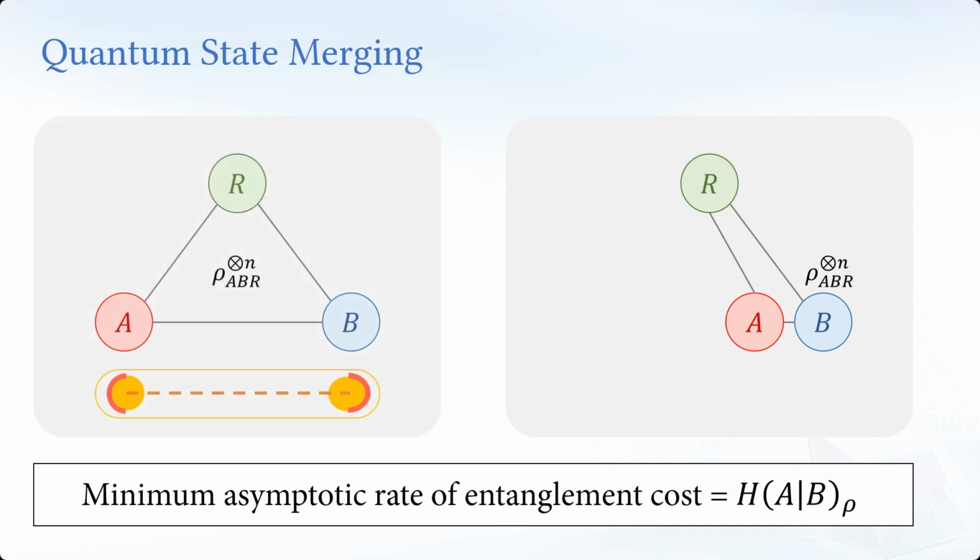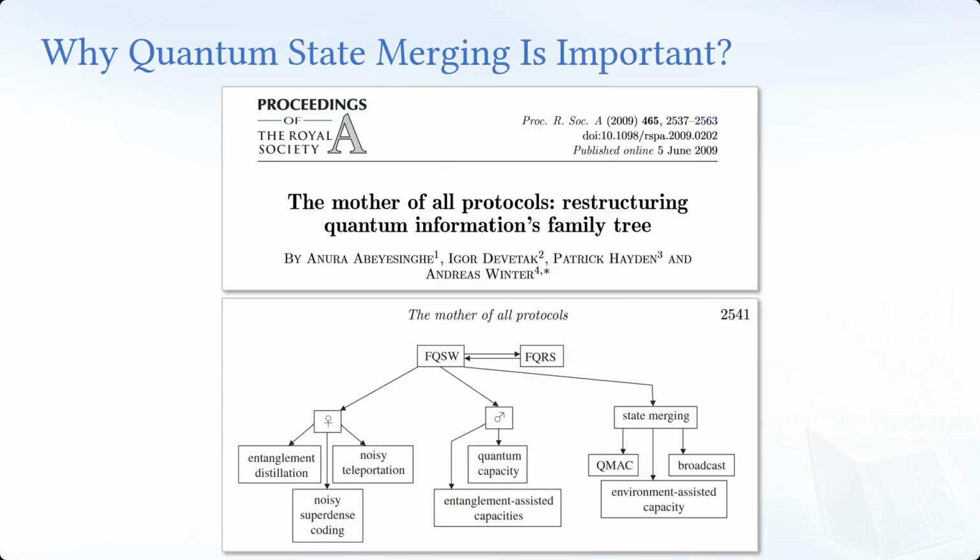Essentially, if Alice can do decoupling at her side very well, then the monogamy of entanglement and also Uhlmann's theorem will force those entanglement back to Bob's system. That's like a general idea already in the previous paper. Our contribution is that this decoupling can be done very, very well, and then it's essentially tight. So our decoupling can be applied to this quantum state merging, and then quantum state merging can be used to do many tasks. For example, in this paper, essentially say, entanglement dispersion, noisy teleportation, quantum capacity, etc.